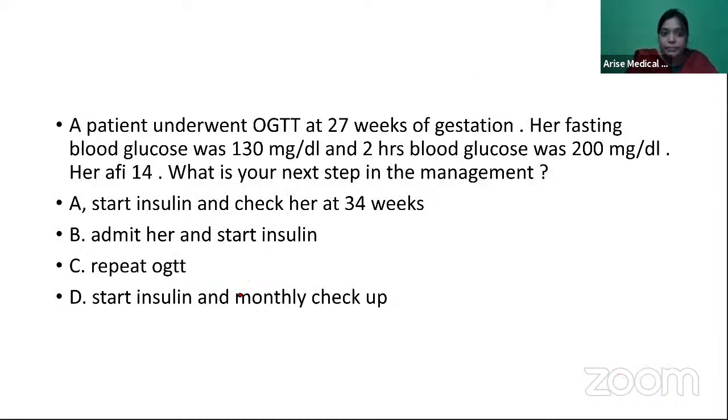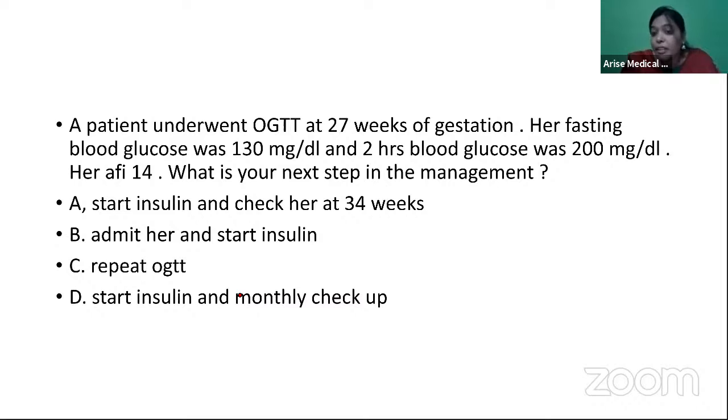Let's see the next question. A patient underwent an oral glucose tolerance test at 27 weeks of gestation. Her fasting blood glucose was 130 milligram per deciliter and 2 hours blood glucose was 200 milligram per deciliter. Her AFI is 14.